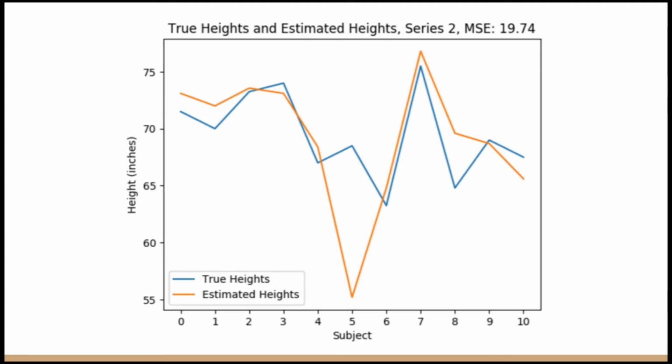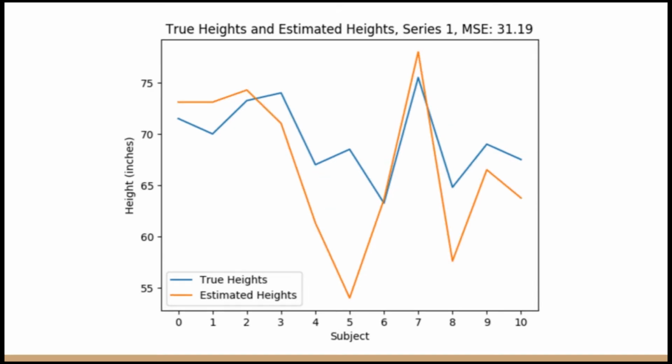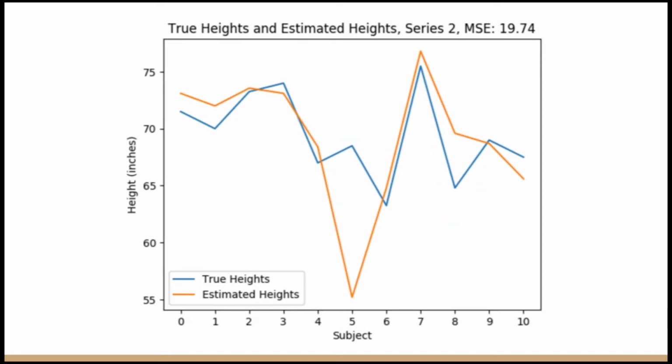If we go to series 2, we see our mean squared error is 19.74, which is less than series 1, which is at 31.9. So better, but definitely not good, especially if we want to make this a real system. You'll see subjects 5 and 8 still had issues as mentioned above. Subject 10 had a much better measurement. Subject 10 adjusted their position from our reference object, which gave us a better contrast between them.